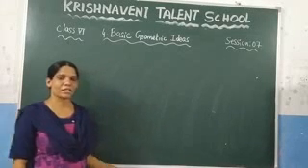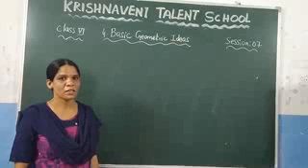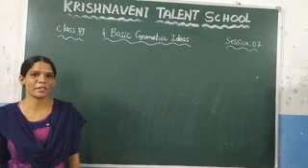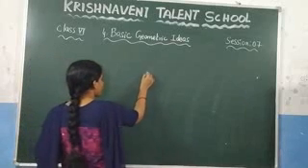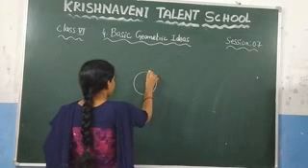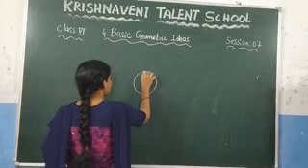Before starting the next exercise, we have to learn about the properties of the circle. What is meant by a circle? A round shaped figure, we call it a circle. So if you consider this one, it is a circle. You can give so many examples of the circle.